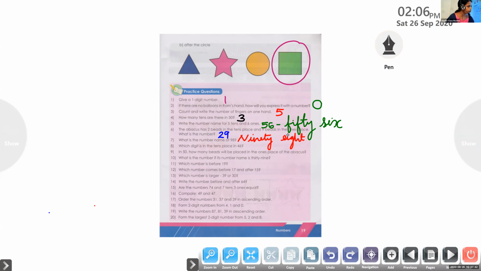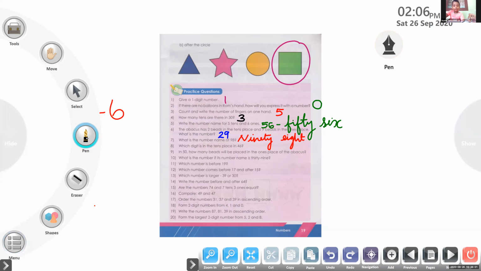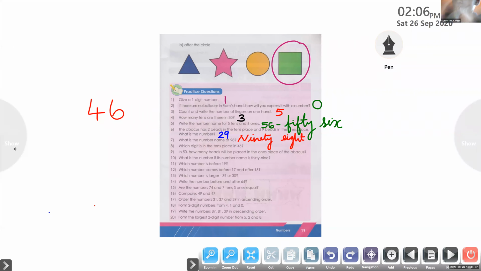And next question 8 for Austin. Austin, please unmute and read the question 8. Which digit is in the tens place in 46?